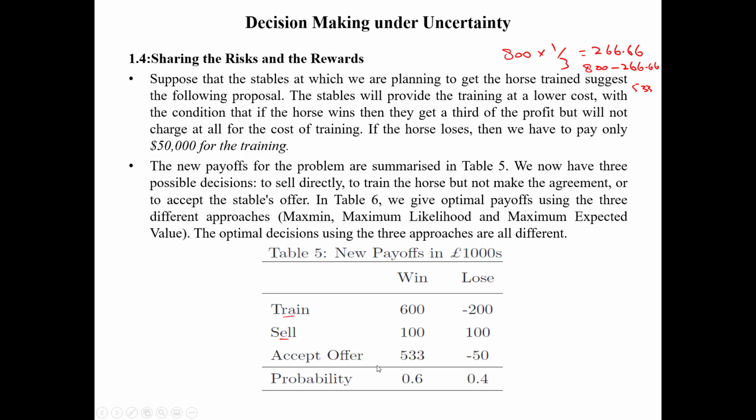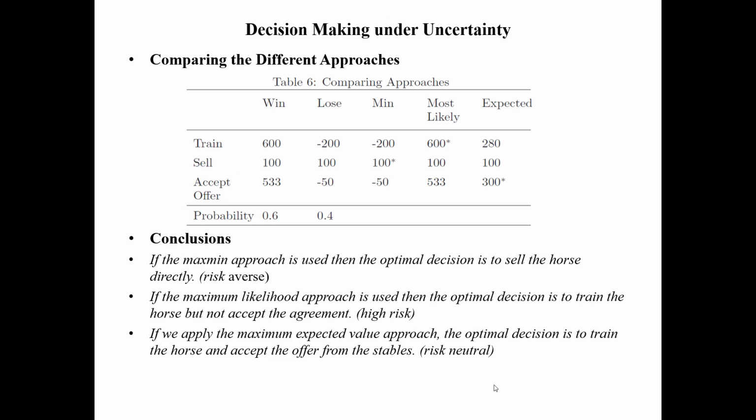Now the horse expert says the winning probability is 0.6 and the losing probability is 0.4. So now let us apply those three approaches. The first is the maximin approach, the second is the most likely approach, and the third is the expected payoff approach.